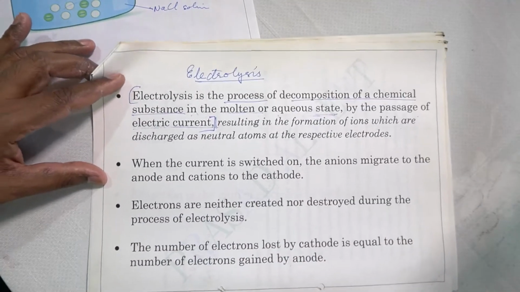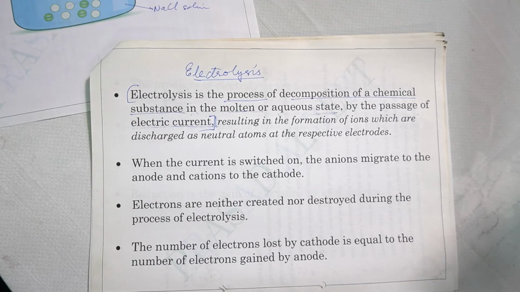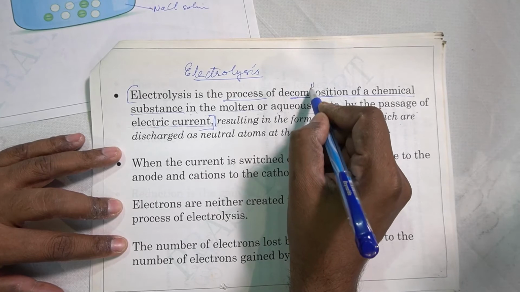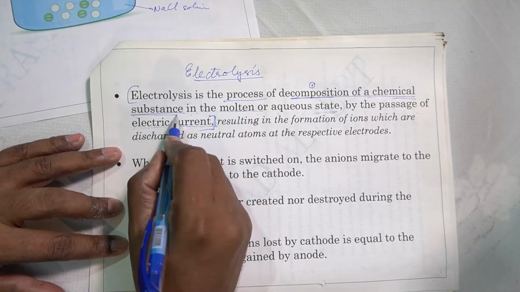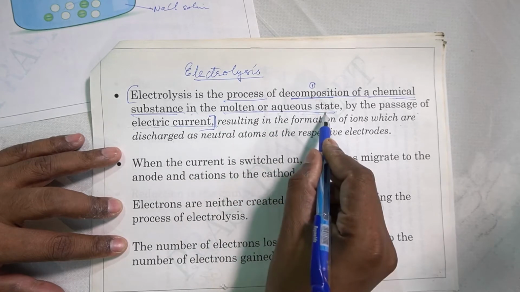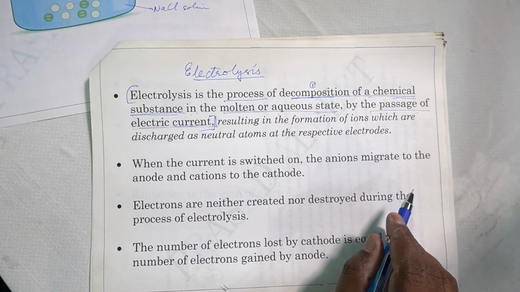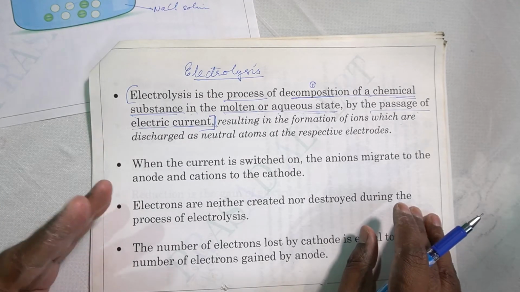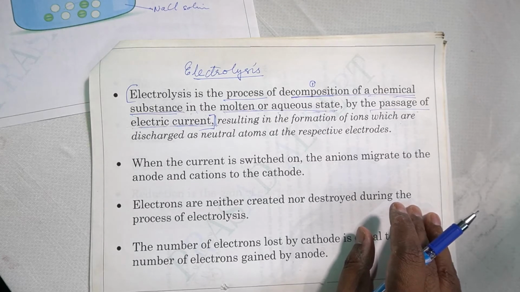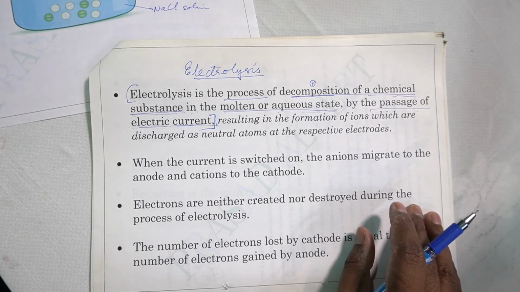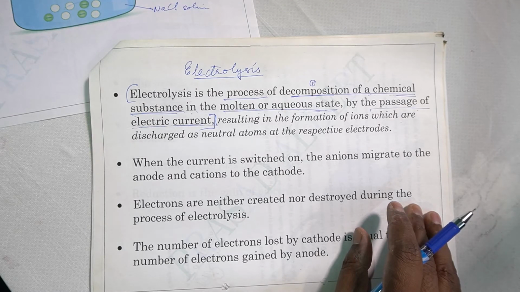So what is the definition? How can you define electrolysis in a short manner? Electrolysis is the process of decomposition of a chemical substance in the molten or aqueous state by the passage of electric current. So what are the important things here? Decomposition. Number one thing important is decomposition of chemical substance. Second important thing is molten or aqueous state. Third important thing, passage of electric current. Three key aspects of electrolysis. I repeat, what are the three key aspects of electrolysis? Decomposition of chemical substance in the molten or aqueous state, and then by the passage of electric current.